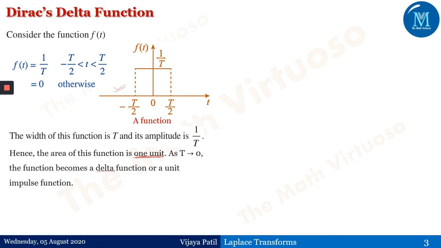So this delta function is also known as the unit impulse function, and this is nothing but a limiting case. The limit of f of t as t tends to 0 is equal to delta t.